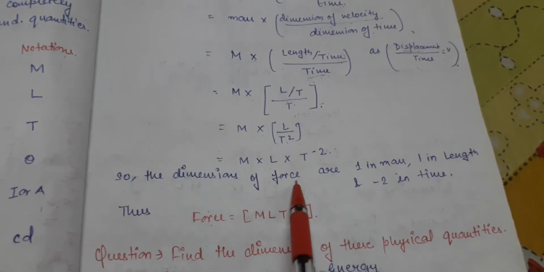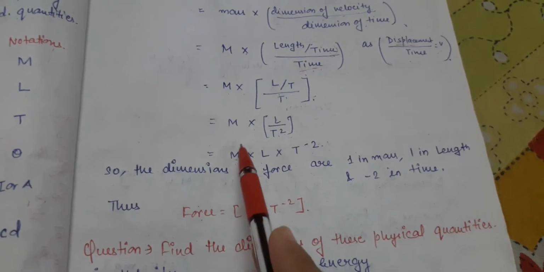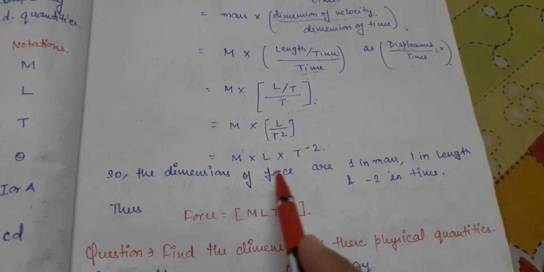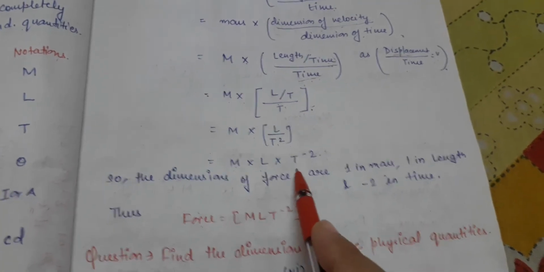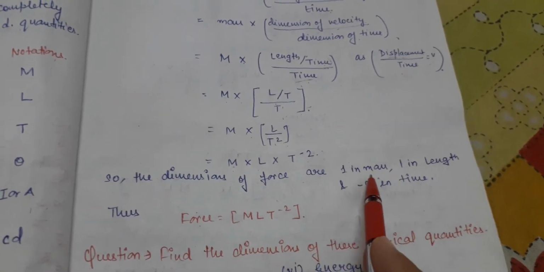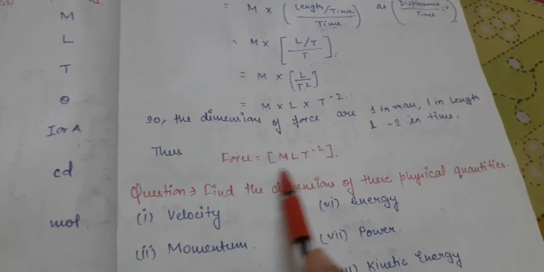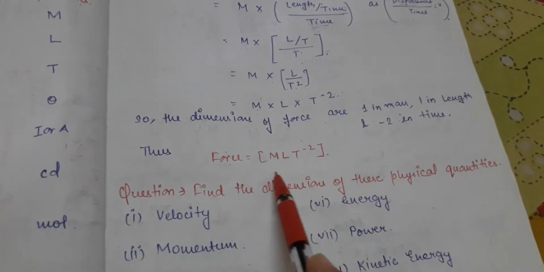So what is the dimension of force in mass? What is the power of m? 1. What is the power of L? 1. What is the power of T? Minus 2. So the dimensions of force are 1 in mass, 1 in length, and minus 2 in time. Thus the dimensional formula of force becomes MLT minus 2.